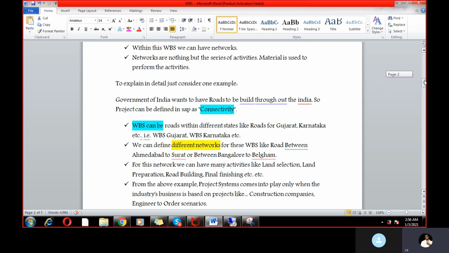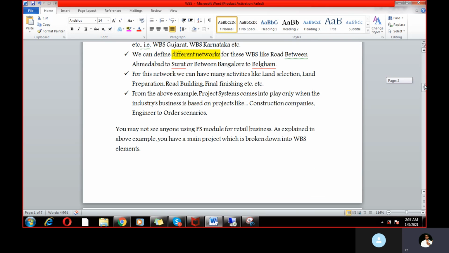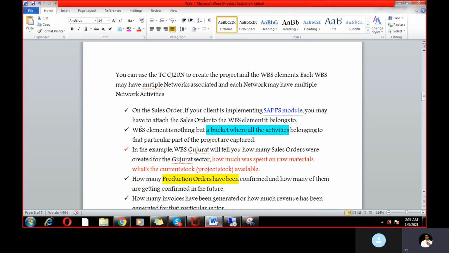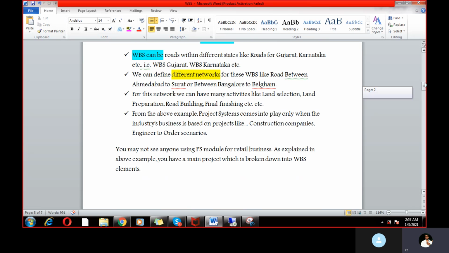Let me explain the concept in detail. A WBS element is nothing but a bucket where all the activities related to that particular part of the project are captured. All the particular activities will be captured by the WBS. Let's move to this topic in detail.